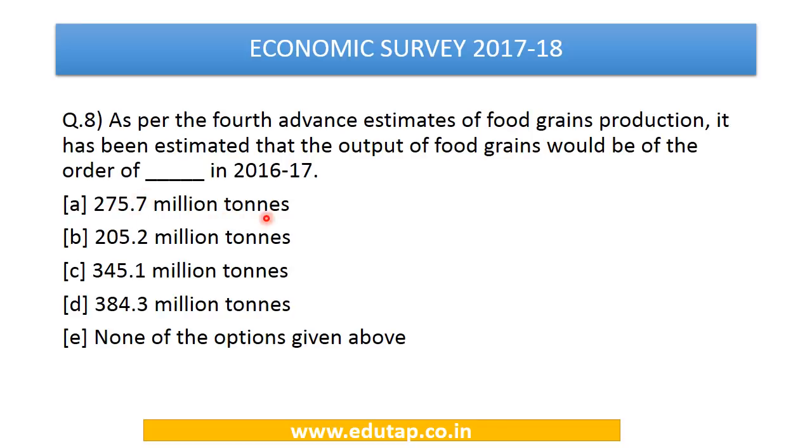There is not much concept involved. We simply have to remember that as per the fourth advanced estimate, this is going to be the order of production in 2016-17 with respect to food grain.